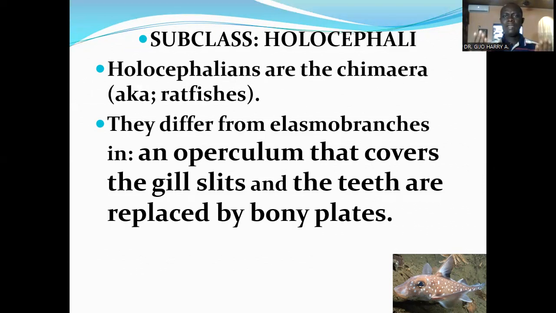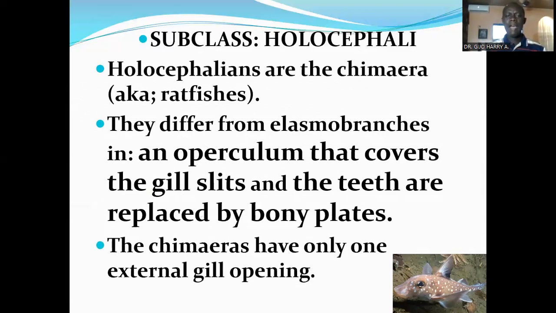Unlike the elasmobranchs, the sharks and rays that have gill slits that are not covered by an operculum, the gill slits of the ratfishes, those in the subclass Holocephali, are covered by an operculum. The chimeras have only 1 external gill opening through the operculum.